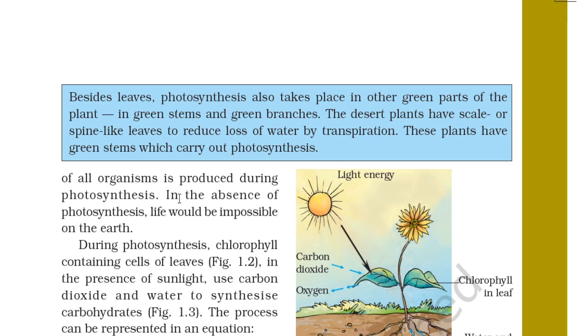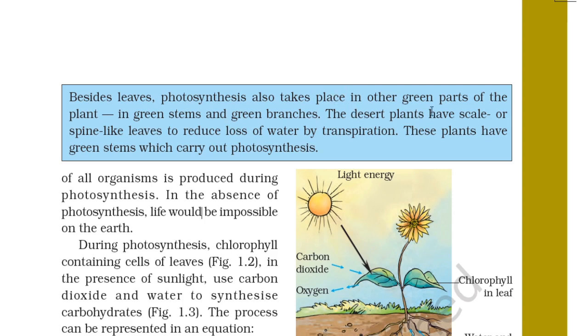So oxygen is obtained from the process of photosynthesis. In the absence of photosynthesis, life would be impossible on Earth. Besides leaves, photosynthesis also takes place in other green parts of the plant, in green stems and green branches.